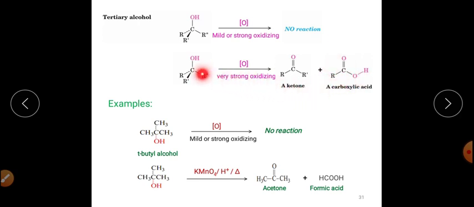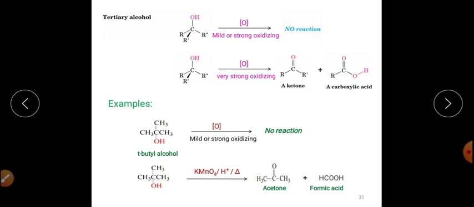So if with tertiary alcohol we take a very strong oxidizing agent, it will oxidize it to a ketonic group and carboxylic acid. But if we are taking the mild oxidizing agent and strong oxidizing agent, there will be no effect of these oxidizing agents on the tertiary alcohols, right?